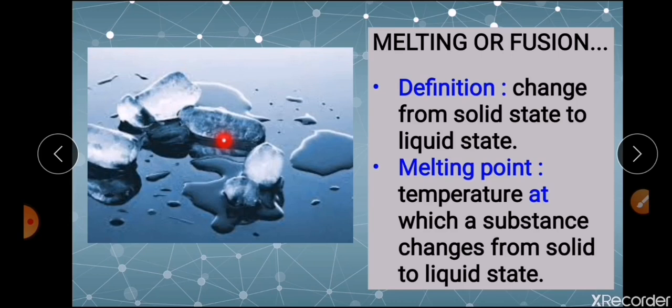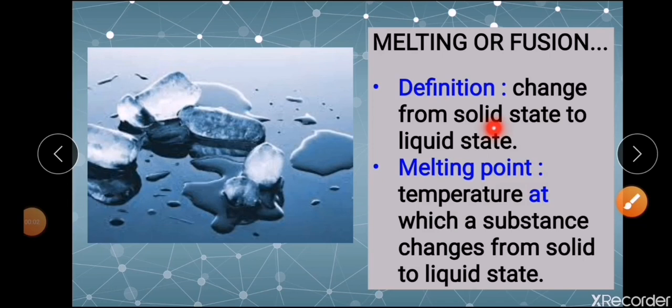Now in your daily life, you know how ice is melting into water. You can consider that same example itself. Now coming to melting point, I told you heat is having a role in that. When heat is being absorbed, there will be a change in temperature. Now there will be a particular temperature at which this solid is completely changing to liquid. At that point of temperature of a substance, you call it as the melting point of that substance. Okay, for example, melting point of ice will be 0 degree Celsius.